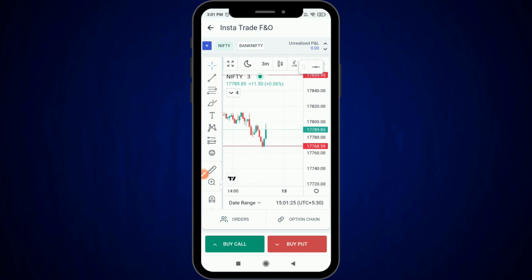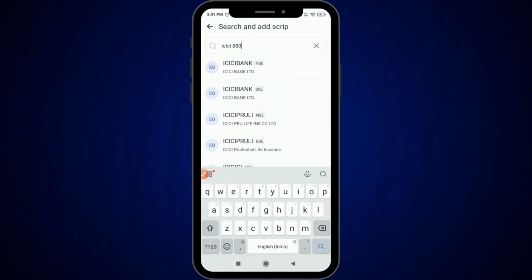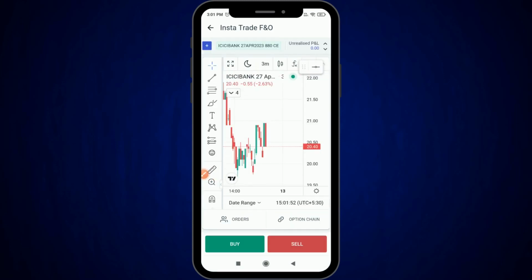So now I want to buy ICICI call options, the strike price would be 880. So to add the ICICI 880 call option, what I'll do here, I'm able to see a plus symbol, right? I'll click on it and here I'll type ICICI 880 CE. And as you can see, the ICICI 880 CE has appeared on my screen. So I'll click on it. So once I click on it, the ICICI 880 CE has been added to my InstaTrade watch list.